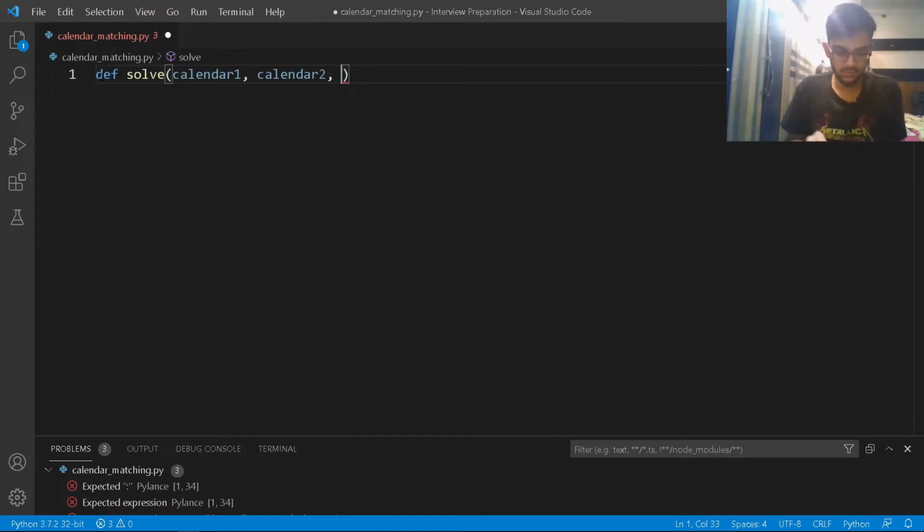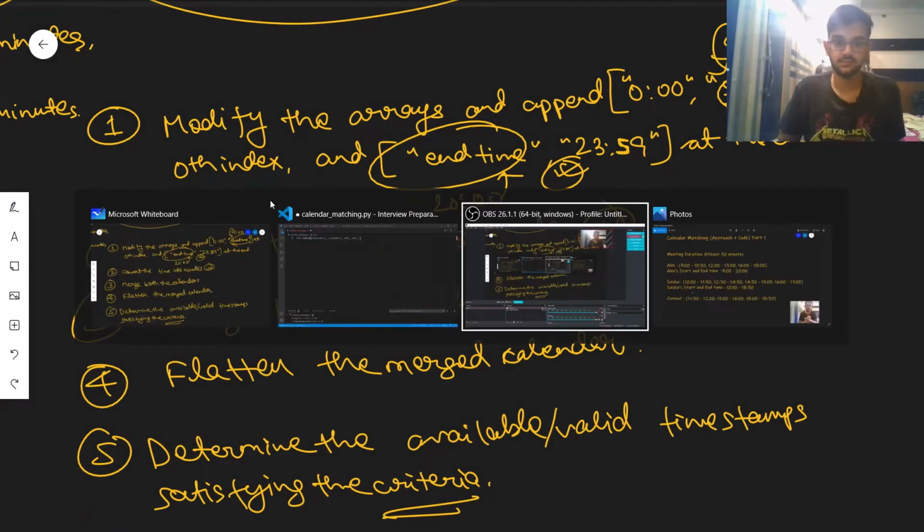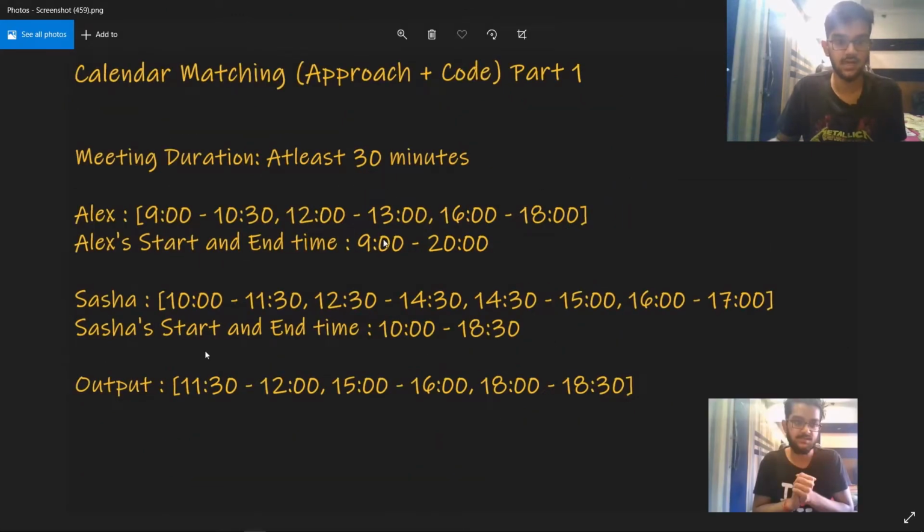It's also going to take meeting duration 1, which is Alex's start and end time, and meeting duration 2, which is Sasha's start and end time.